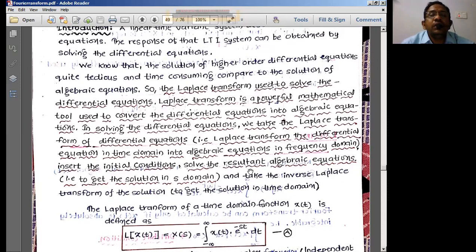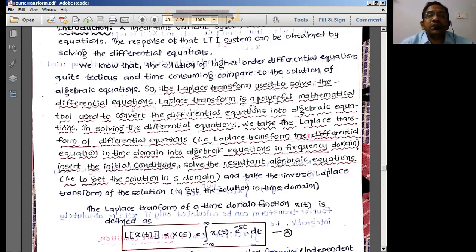So using the Laplace transforms, we can provide more information to represent the signal in the S domain. That means using Laplace transforms, we have two choices to represent, whereas using the Fourier transforms, we have only one choice to represent the signal, which is the j omega choice. Whereas here we have sigma and j omega choices. So the Laplace transforms are used to solve the differential equations.